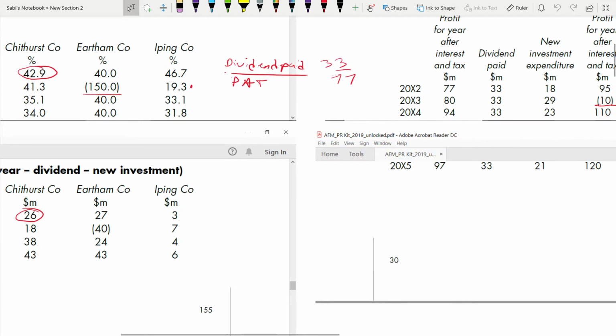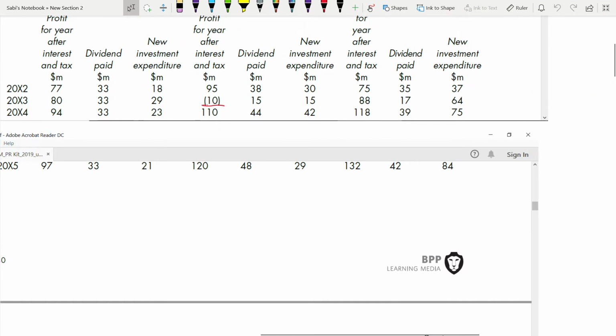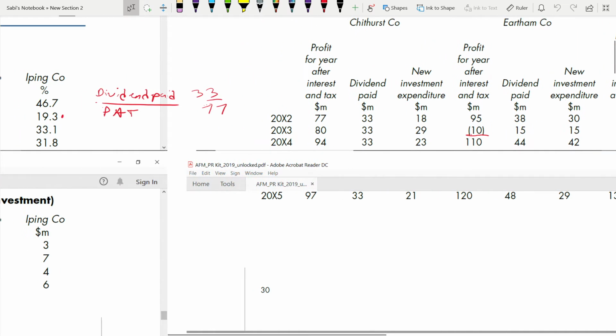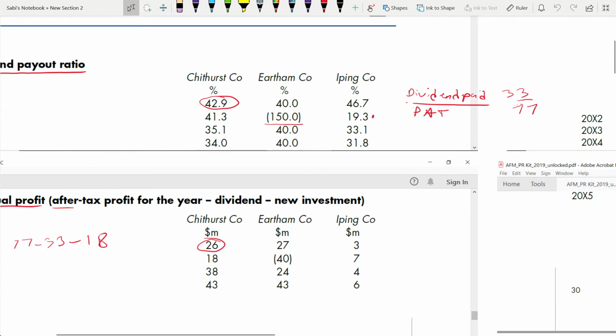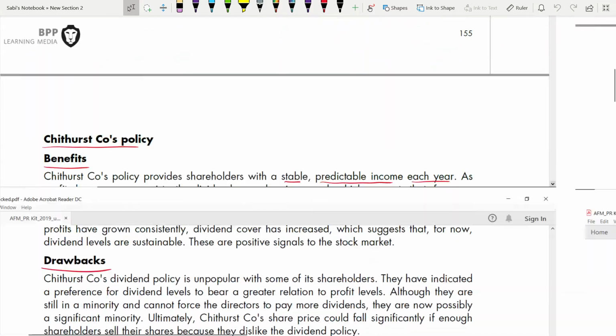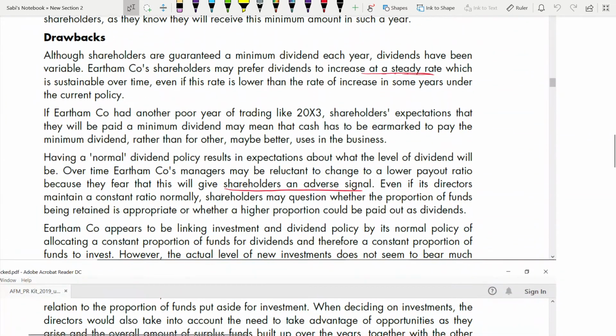Let's go to the investment. Okay, expenditure, if you see 37, 64, 75, 84, it is increasing. Yes, it is increasing. That's why maybe their dividend payout ratio is reducing, because they want to retain and invest. Okay, so now let's talk about it.